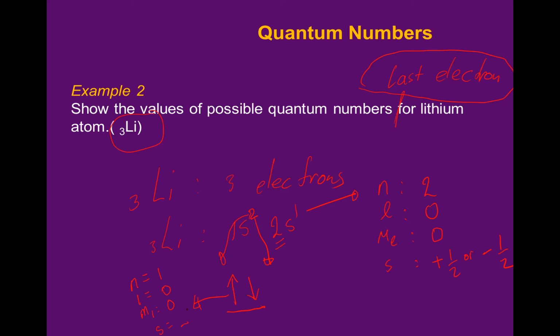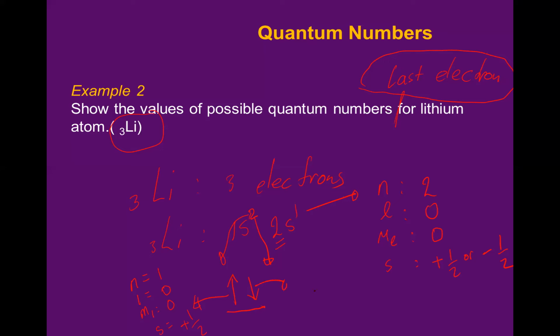It is only plus half, not a possibility of minus half, because it is already paired. It is clear that this electron which is up has s of plus half.